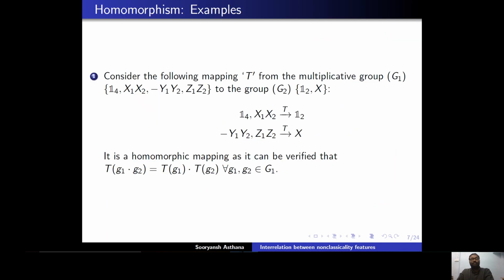As an example, we take the group of stabilizers of the 2 qubit Bell state and look at its homomorphism with the group of stabilizers of the single qubit state 1 over root 2 (0 plus 1). As is shown here, the identity and x1 x2 map to the identity, and this is the coset minus y1 y2 and z1 z2, which maps to Pauli matrix X, and it can be verified that it is a homomorphic map because it preserves the multiplication.